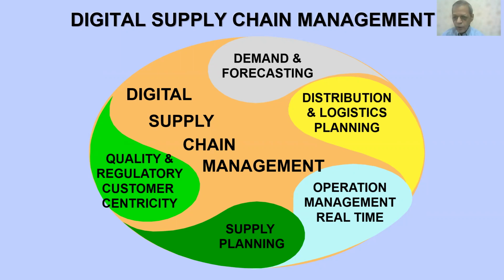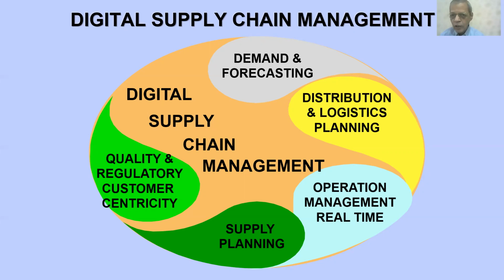What is more important in digital supply chain is that all this data is captured digitally and then uploaded into the cloud system, where the cloud goes on sharing all this data across all the stakeholders. And that improves planning.